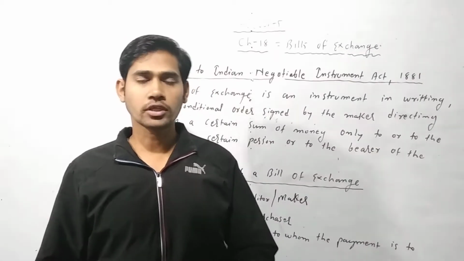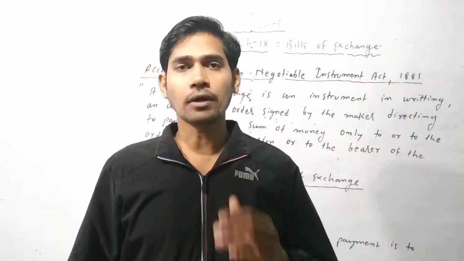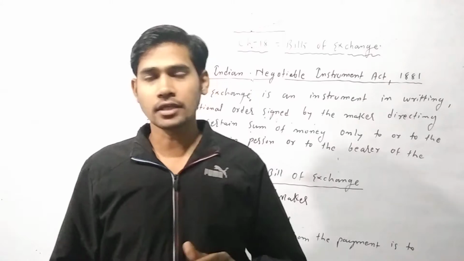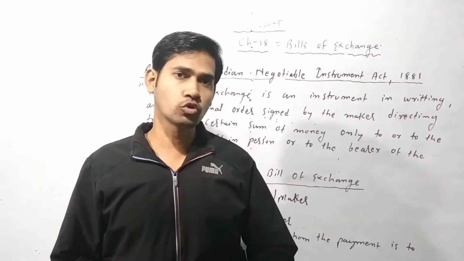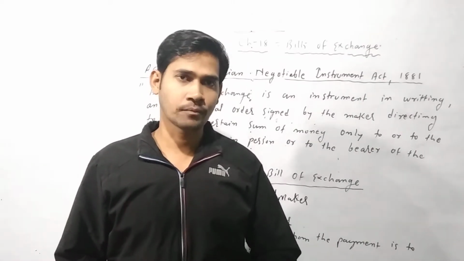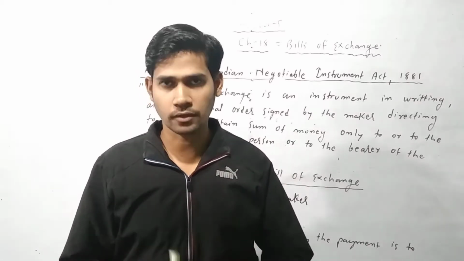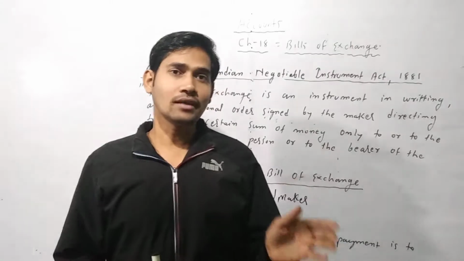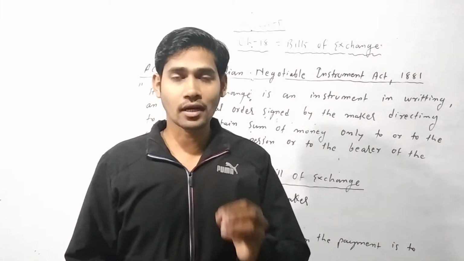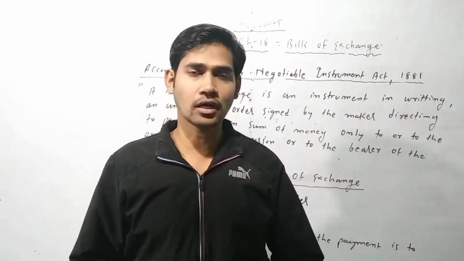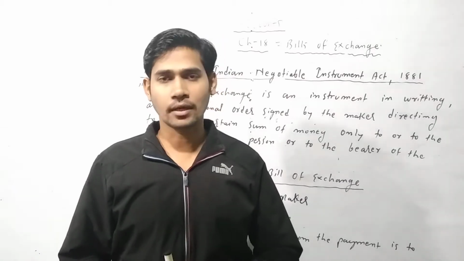For example, when a person A is a seller and he sold goods to B on credit, A is the seller and B is the purchaser, and A sells goods to B on credit. It means there must be a bill between them.